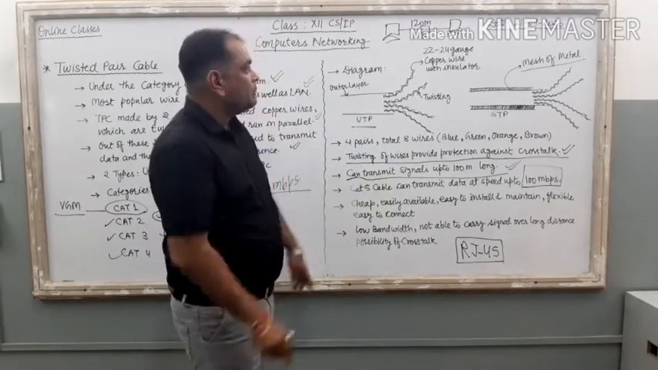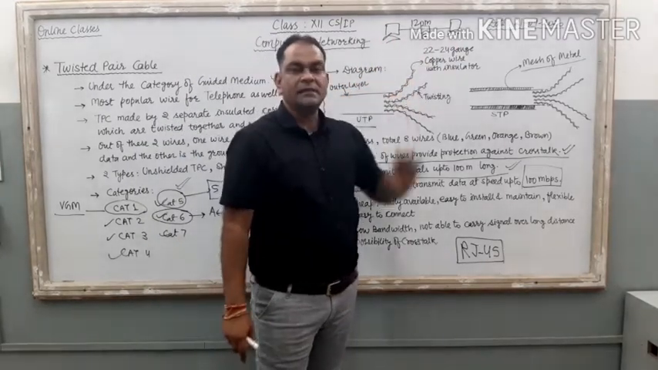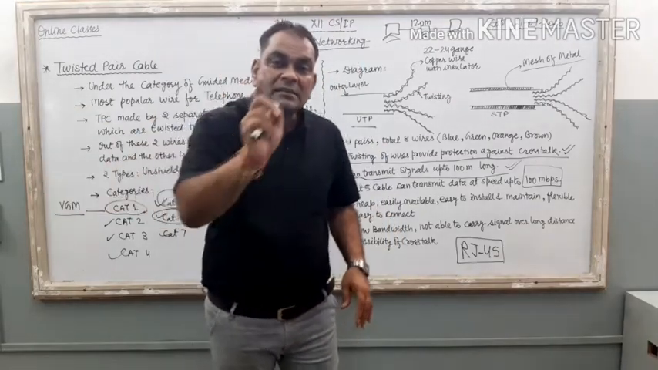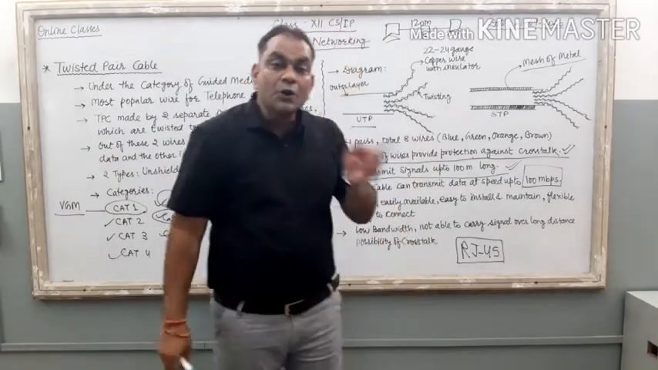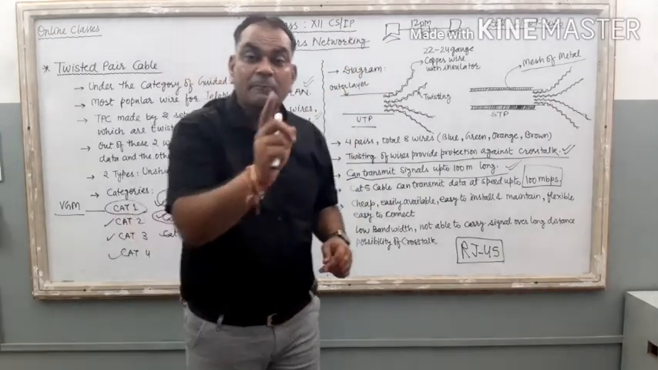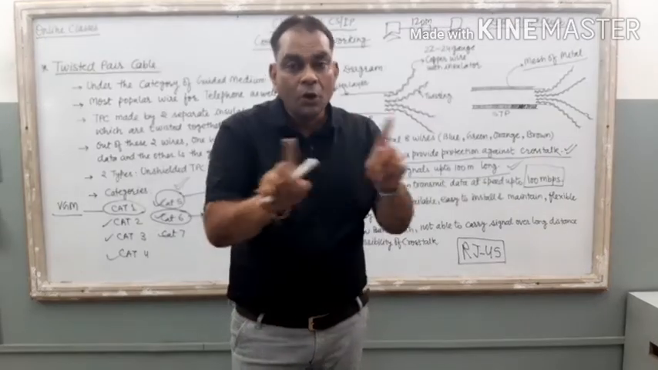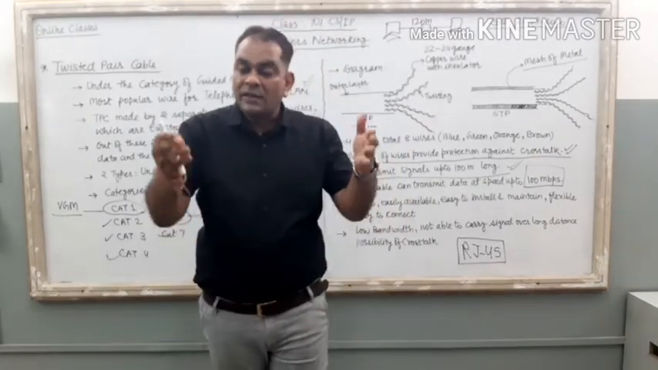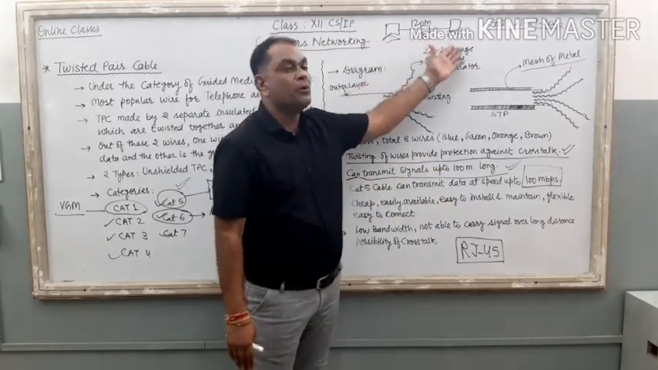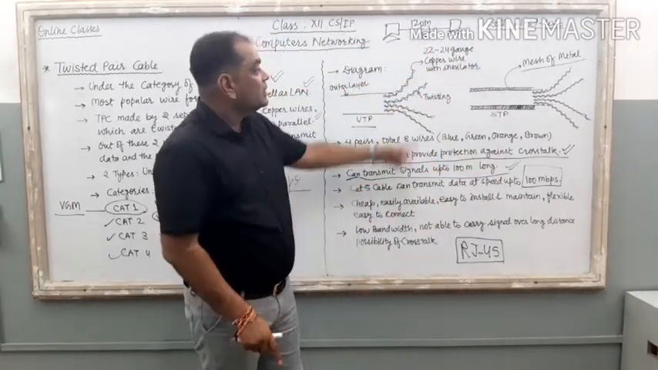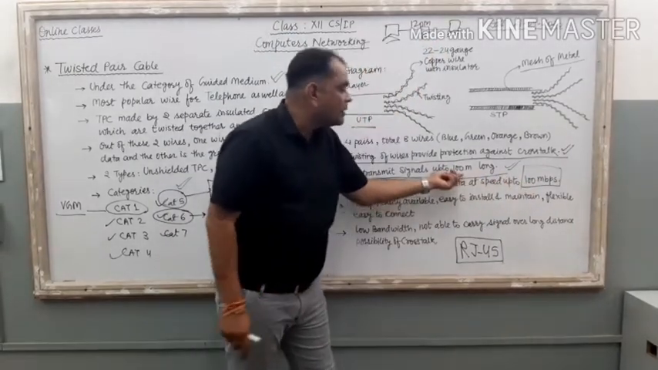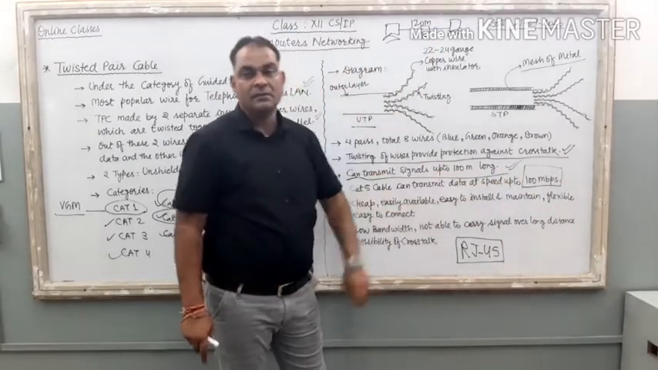Suppose, just take one example, you have two different PCs and the distance between these two PCs is 120 meters, and you want to connect these two computers with twisted pair cable. Is it possible? No, it is not possible. Twisted pair cable cannot transmit data between these two computers.